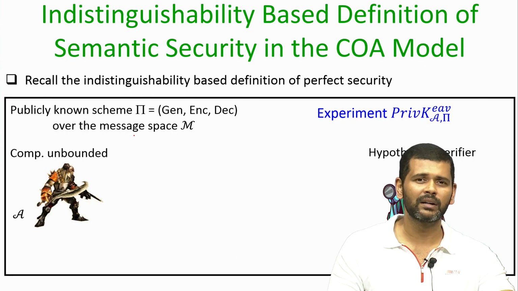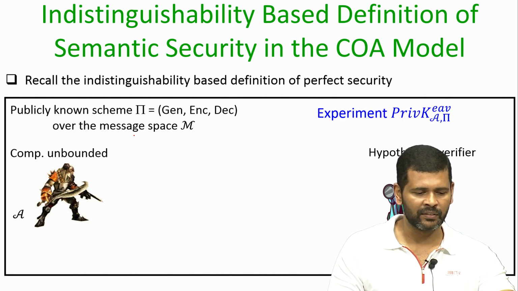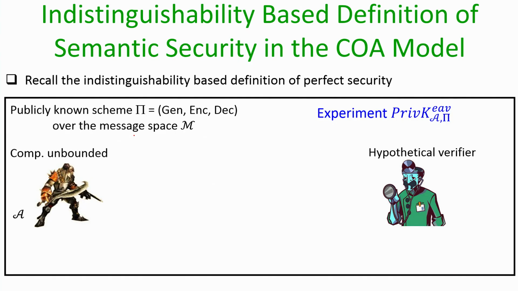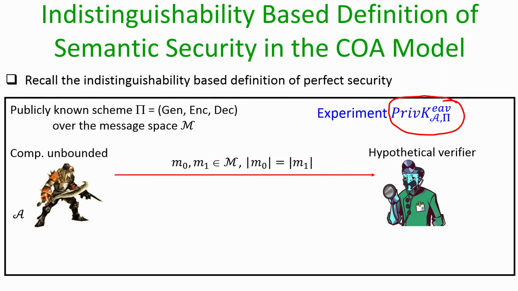So, this is the experiment which we used to define the notion of perfect secrecy, where we have a publicly known scheme, namely a triplet of algorithms over some message space, and in the model of perfect secrecy we had a computationally unbounded adversary, and the name of the experiment was this. Just to recall, the nomenclature of this experiment is as follows. Priv k denotes that we want to model an experiment in the context of private key or symmetric key encryption. EAV means we are considering an adversary who is an eavesdropper, A is the name of the adversarial algorithm, and pi is the name of the scheme. And the rules of this experiment are as follows.